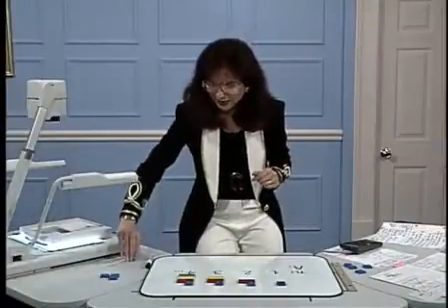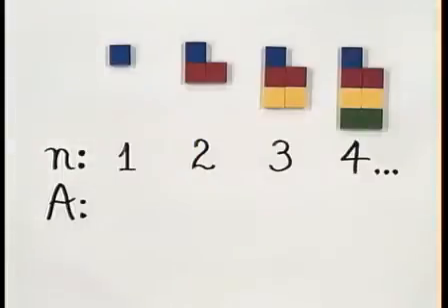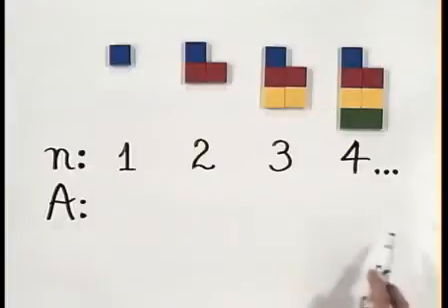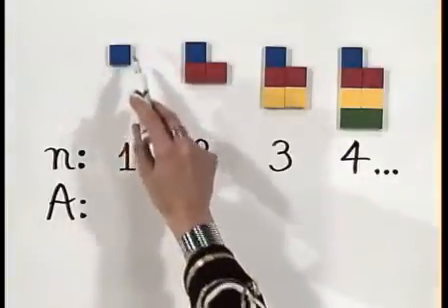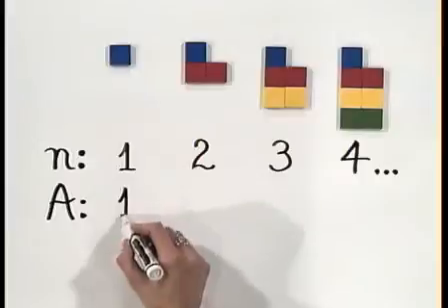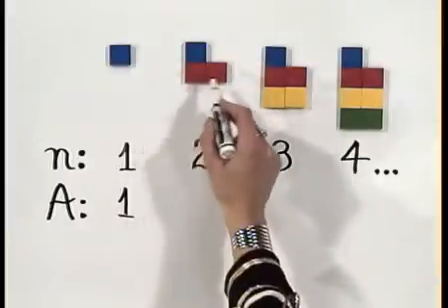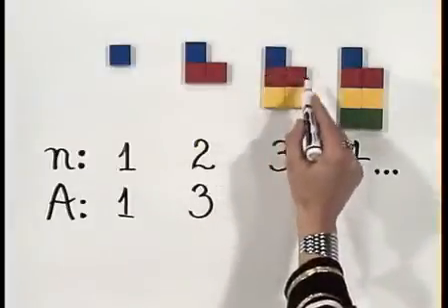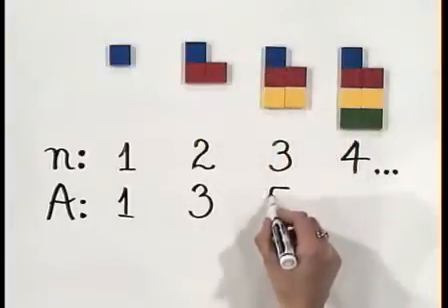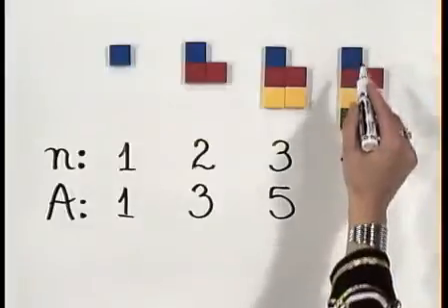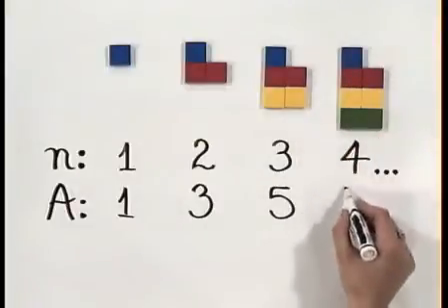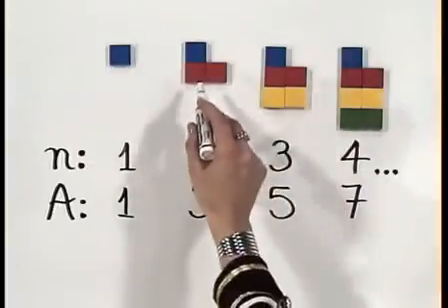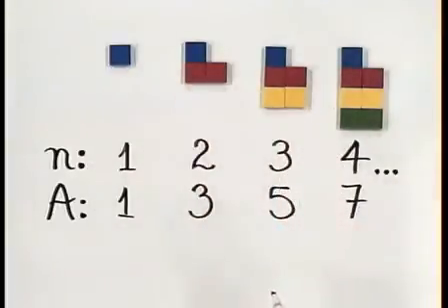Here we have our second series of geometric figures. Again, n is the figure number, a will be the area. The first figure has 1 square unit. The second has 1 and 2 more, which is 3. The third has 1, 2, and 2, so that's 5. And the fourth has 1, 2, 2, and 2, and that's 7. The colors help you see what has been added to the previous one to make the next one.